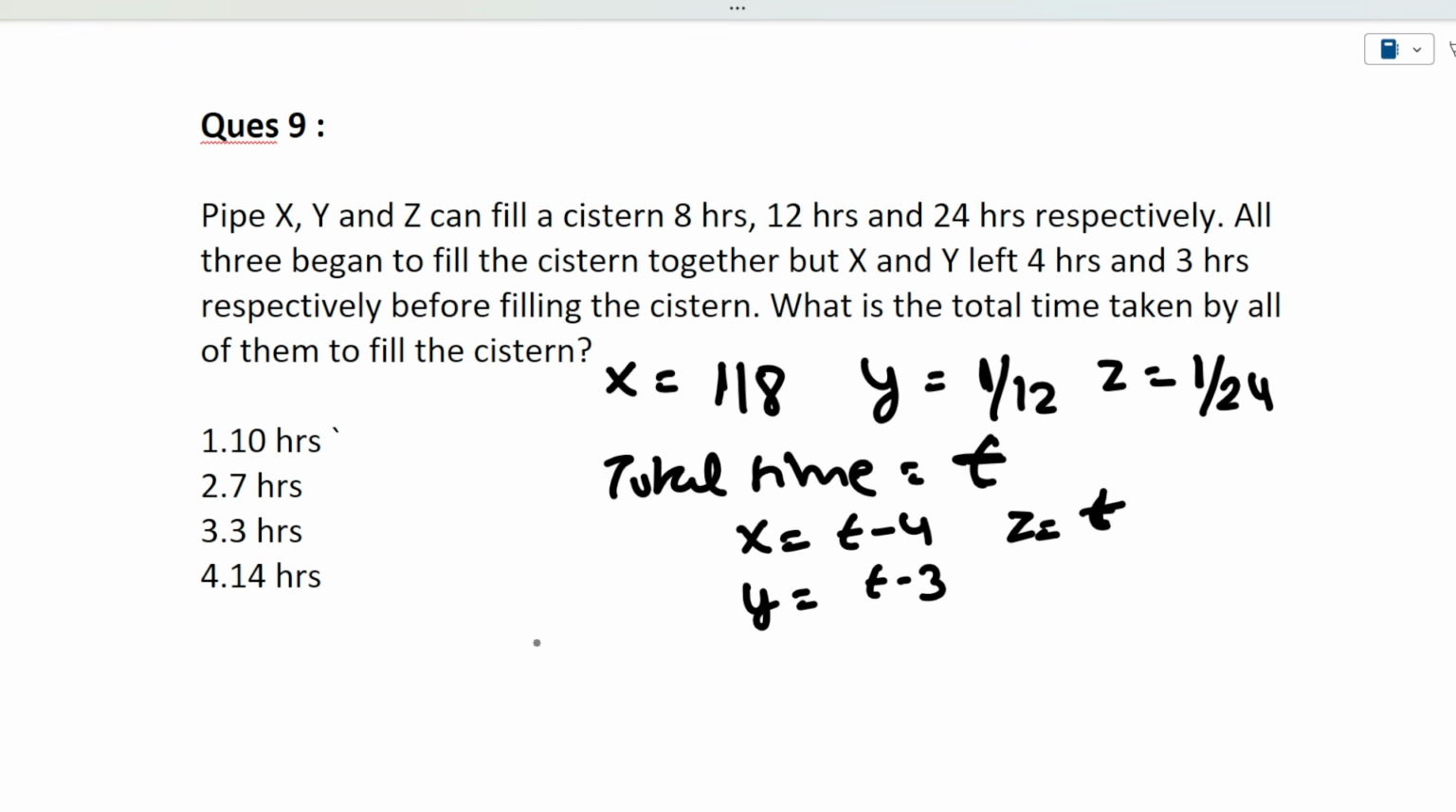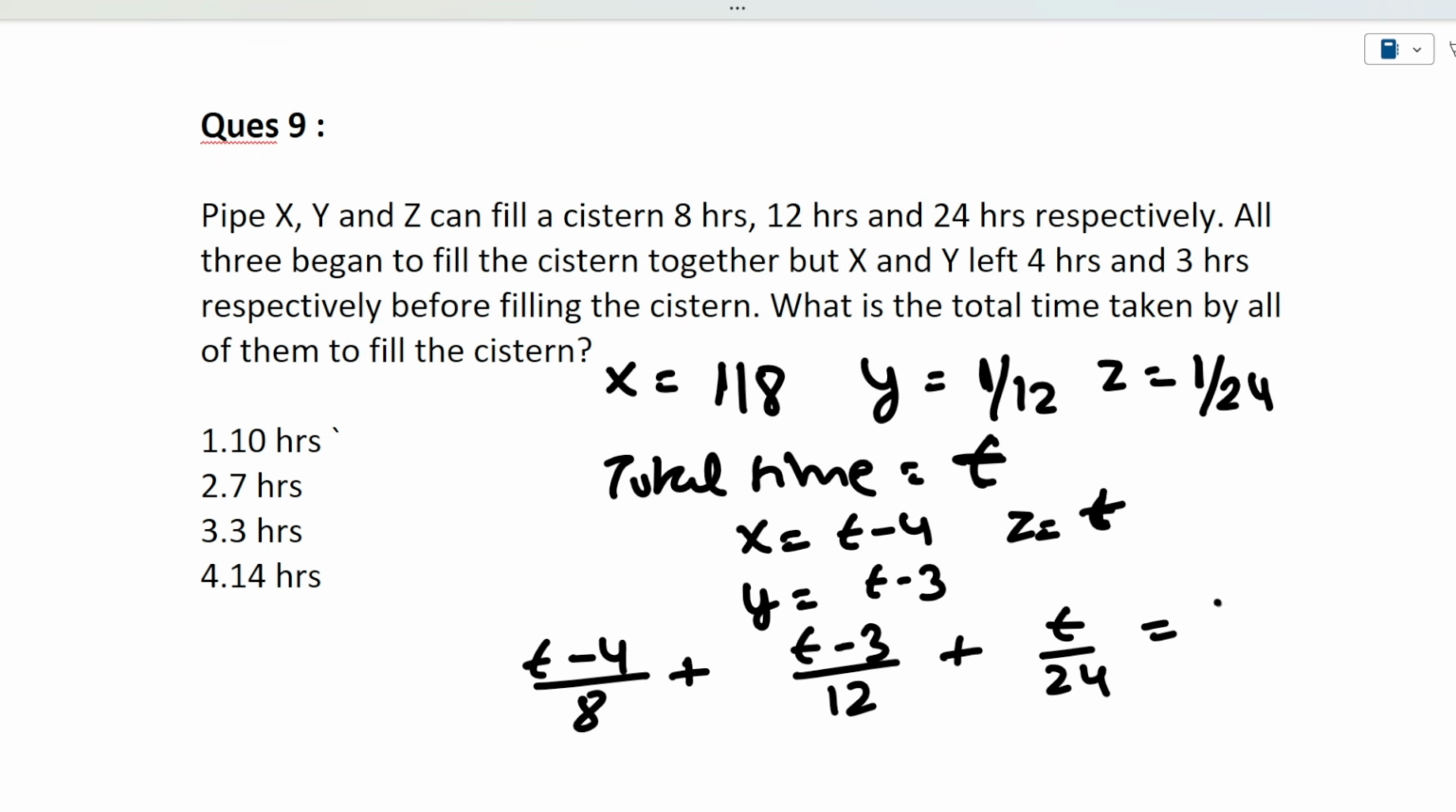So simply what we'll do, now X was active for T minus 4 hours. In 1 hour it can fill 1 by 8. So in T minus 4 hours, how much will it fill? It will fill (T minus 4) by 8, plus. Next, Y was active till T minus 3. Y can fill 1 by 12 in a single hour, so in T minus 3 hours it will fill (T minus 3) by 12. Next is Z, which in a single hour can fill 1 by 24, and in T hours it will fill T by 24. This is all equivalent to 1.